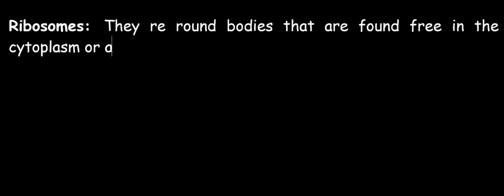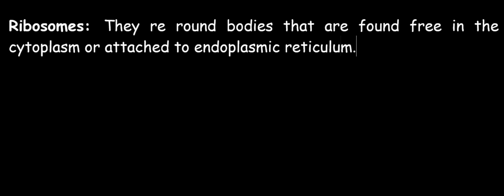The next component we will be looking at is ribosomes. Ribosomes are round bodies that are found free in the cytoplasm or attached to the endoplasmic reticulum. In this case, it is the rough endoplasmic reticulum, like what we discussed earlier.